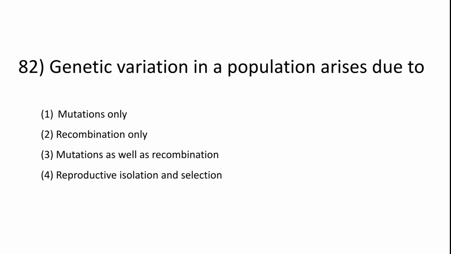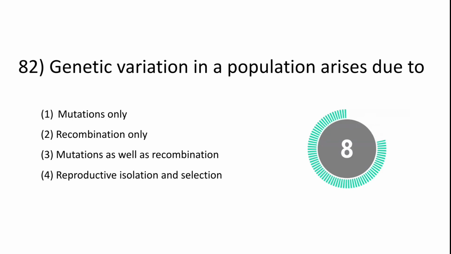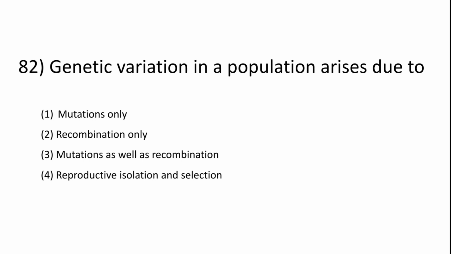mutations only, recombinations only, mutations as well as recombination, reproductive isolation and selection. जेनेटिक वेरिएशन कैसे होता है एक पॉपुलेशन में? So the answer is both mutations as well as recombinations.